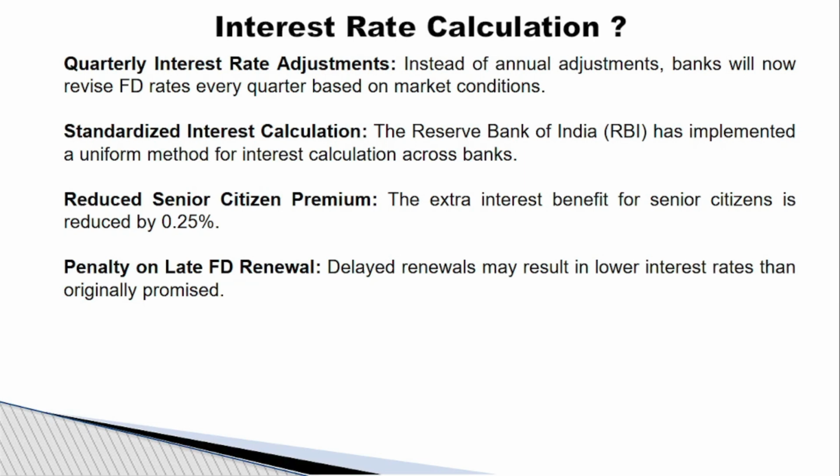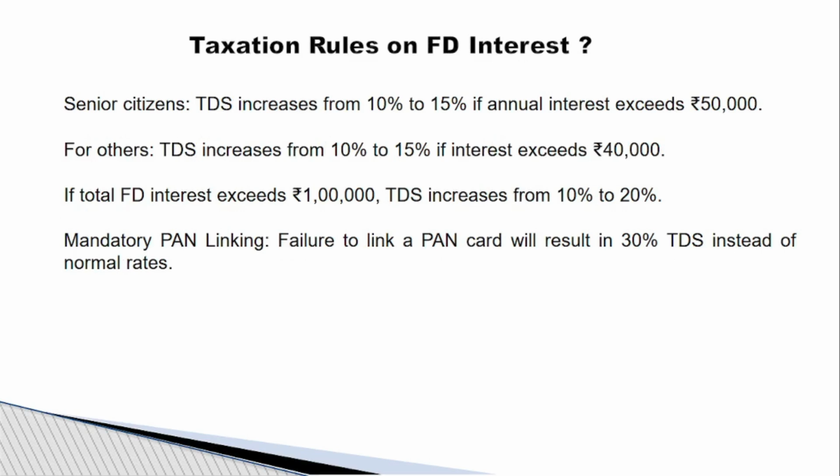Penalty on late FD renewals. So now if you forgot to renew your deposit, for example, you have made a deposit for 1 year. After maturity, if you have forgotten to renew, then it may attract a lower interest rate than the original promised rate.